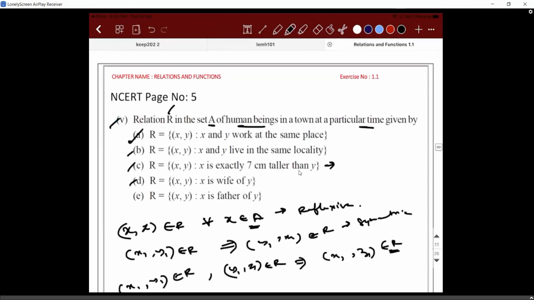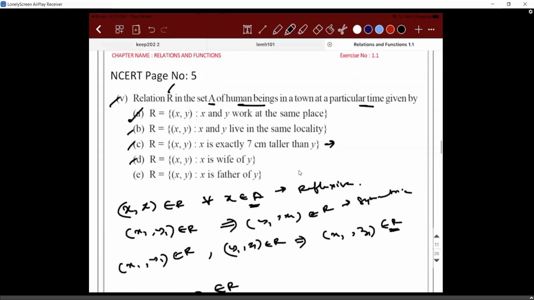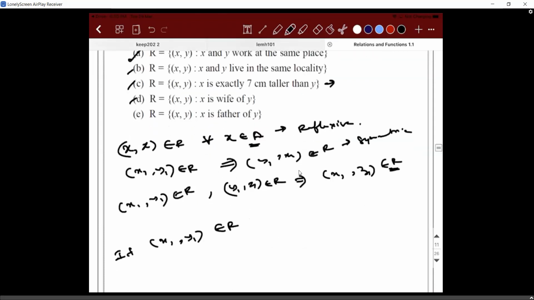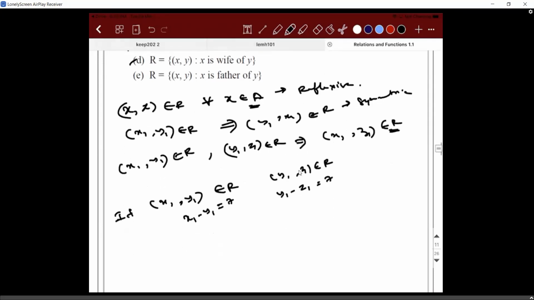How can it be? If X1, Y1 belongs to R, then what are you trying to say? Height of X1 minus height of Y1 is 7 centimeters. Okay. Y1, Z1 belongs to R. Then height of Y1 minus height of Z1 is 7 centimeters. Then X1, Z1 will not belong to R because add them and see, X1 minus Z1 will be 14 centimeters. It is not transitive.